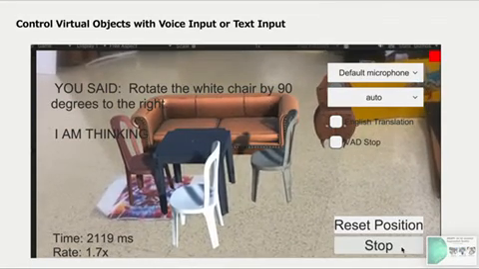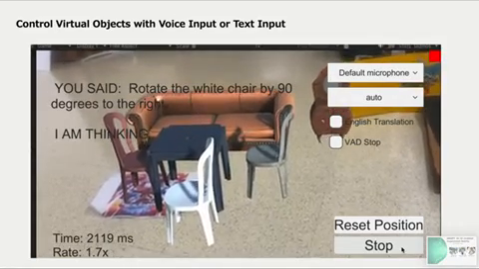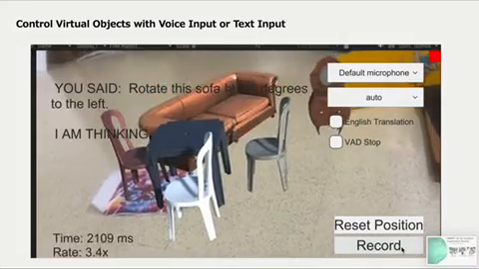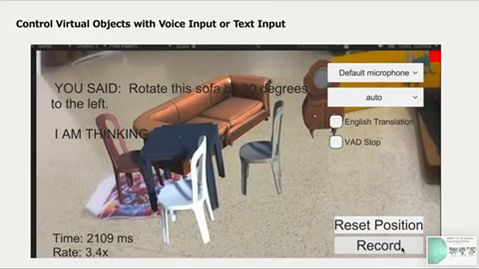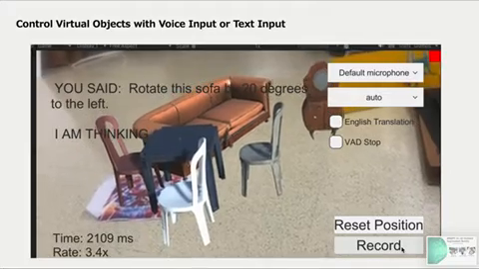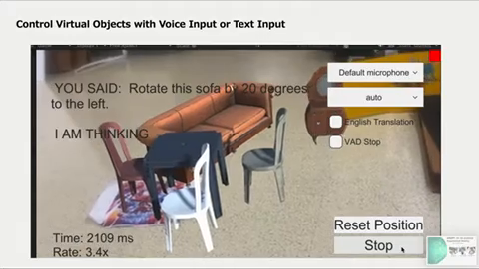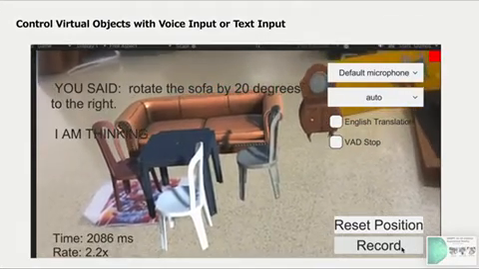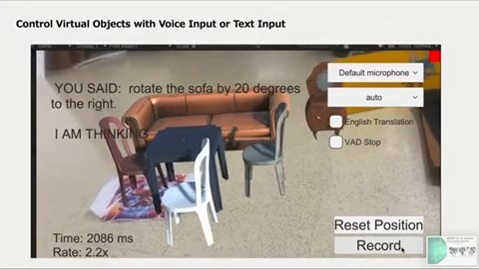Rotate the sofa by 20 degrees to the left. We can see that the sofa rotates by only 20 degrees, or we can measure any other degree. We can rotate it back and say, rotate the sofa by 20 degrees to the right. So we can see that the sofa rotates back to its previous position.